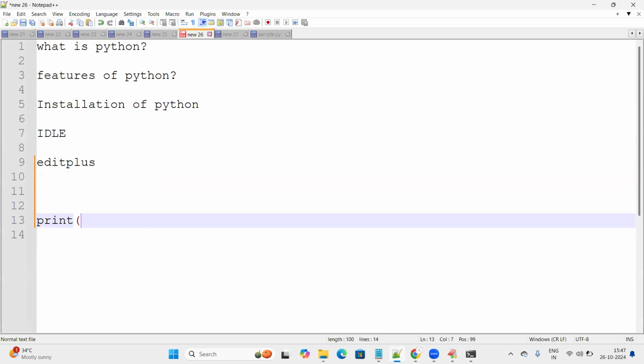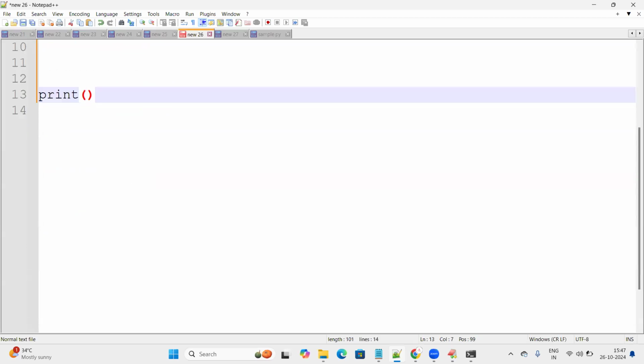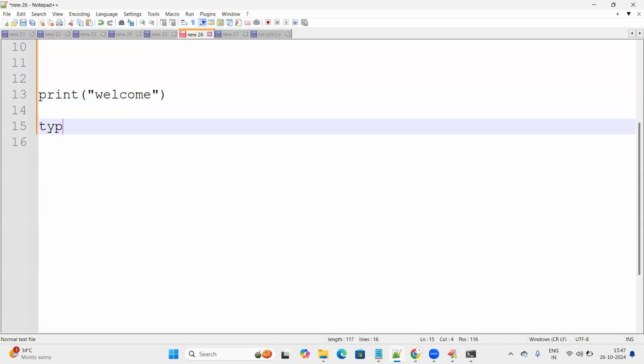Print is a function which is used to print the values of the variables, and to print some strings. If I'm writing something in double quotes, print welcome, yes, it will print. In the same way, type is also a function which is used to return the data types of the variables.